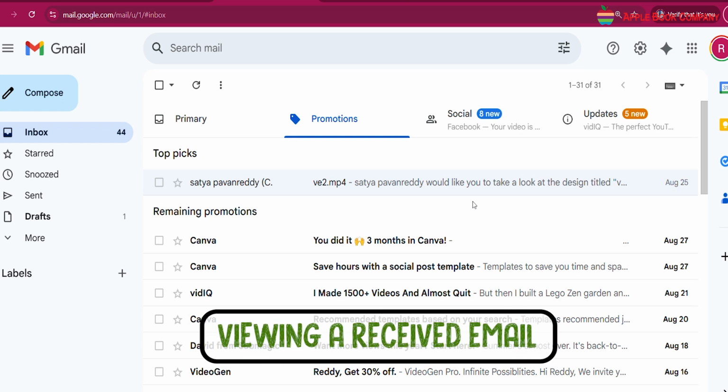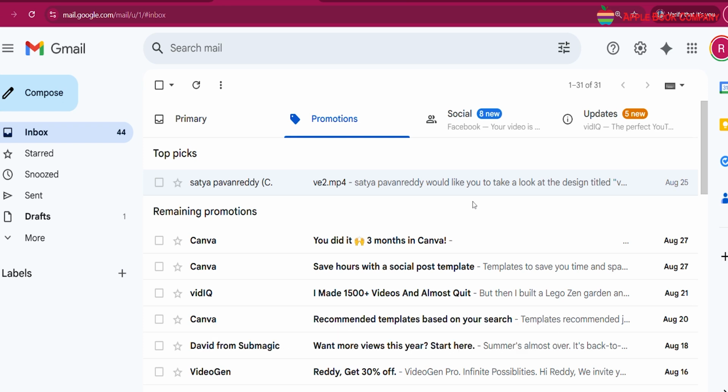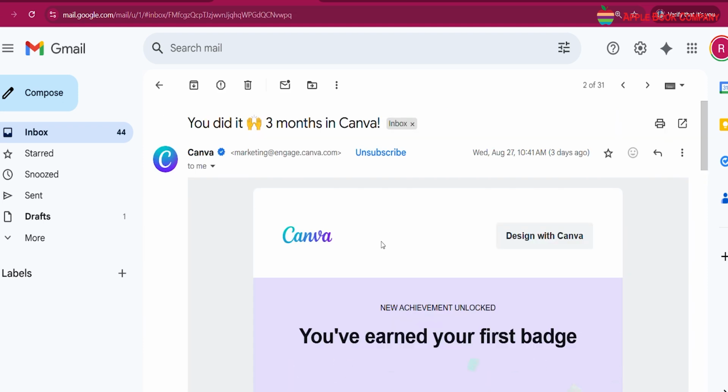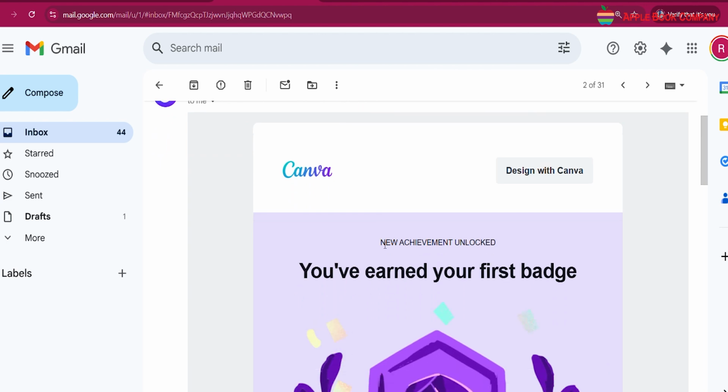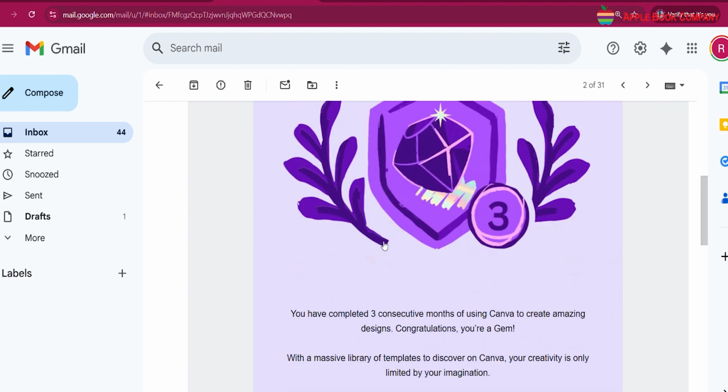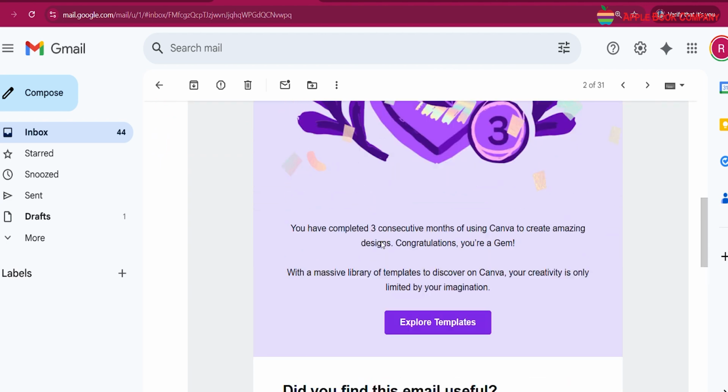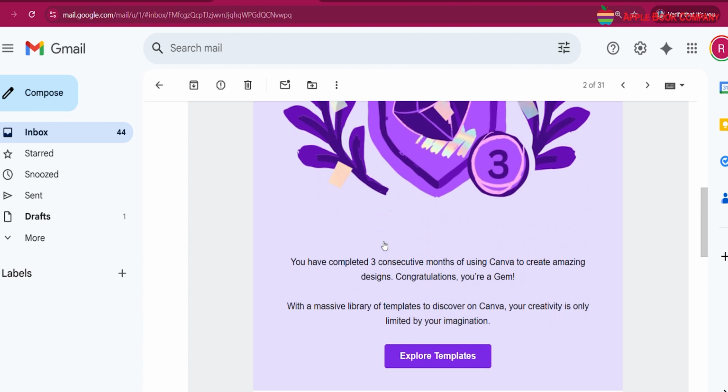Viewing a received email. When someone sends you an email, it will appear in your inbox. You can click on the email to read it. If the email contains an attachment, for example a document or a picture, you will see an attachment icon. Click on it to download or view the file.